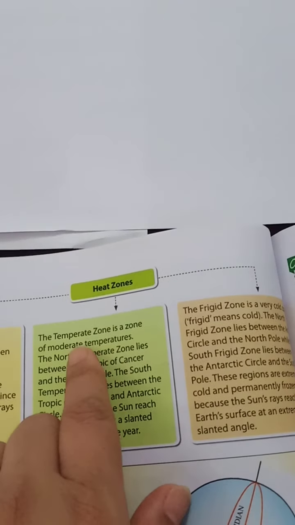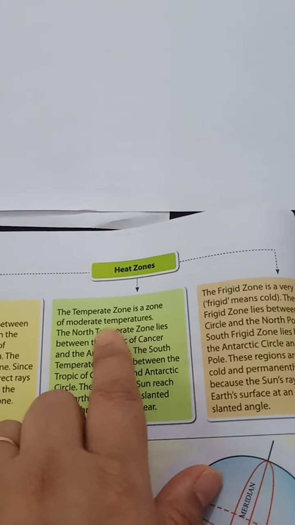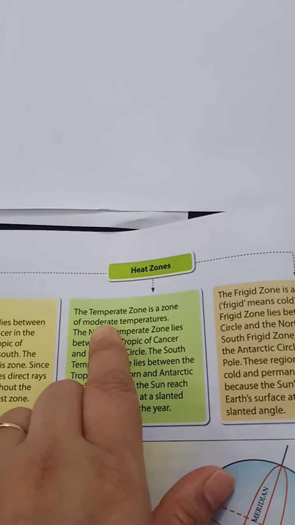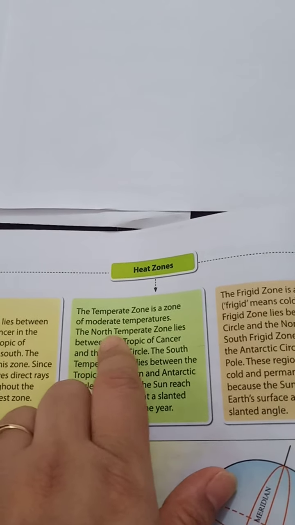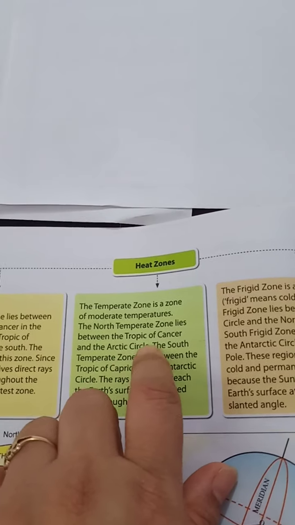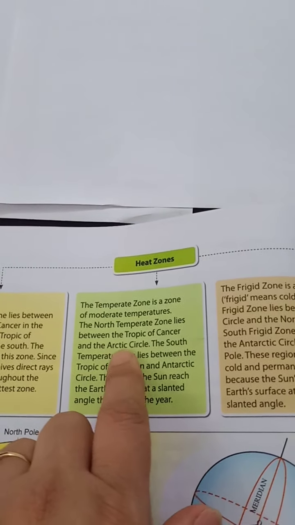Next one is the temperate zone. The temperate zone is a zone of moderate temperatures. Moderate means not very hot and not very cold. The northern temperate zone lies between the Tropic of Cancer and the Arctic Circle.